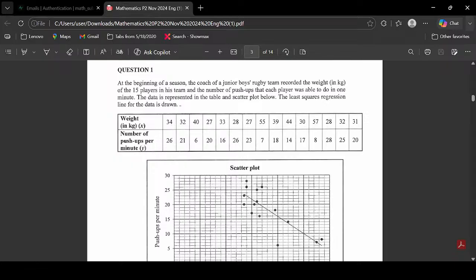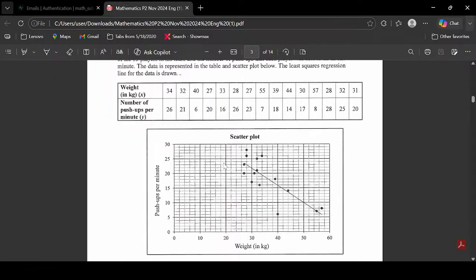Okay, and then if we look at the data, we want to identify what is our X, what is our Y. We have the weight of the players in comparison with what? We're comparing them with the number of push-ups that a player can do, depending on their weight. That's what the coach was interested in.